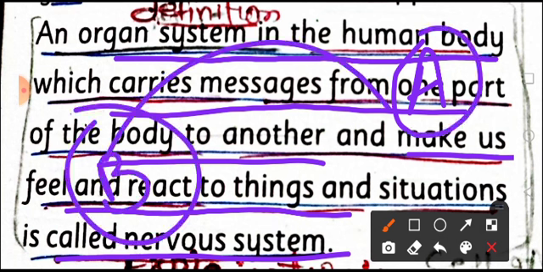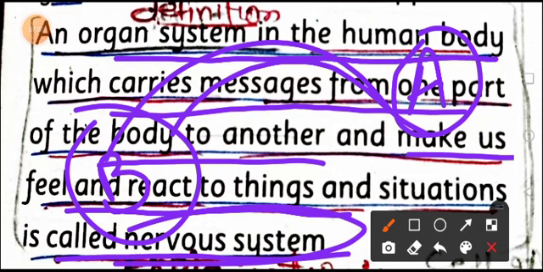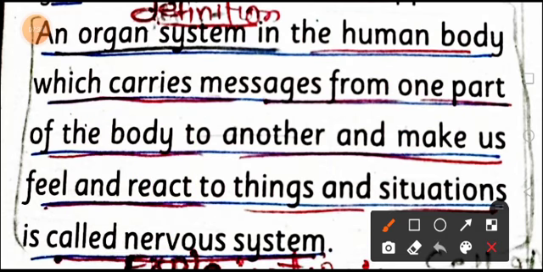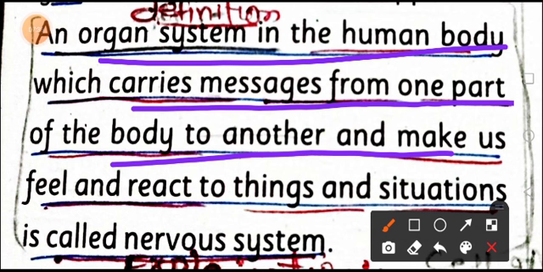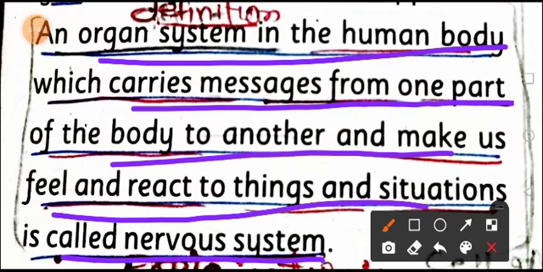Let's suppose, as in the example we discussed, that you touch a hot object. After touching it, you immediately jerk your hand away. This is just because of the message conveyed from one part of the body to another part of the body. So this is known as the nervous system. So students, what is the nervous system? An organ system in a human body which carries messages from one part of the body to another and makes us feel and react to things and situations is called the nervous system.